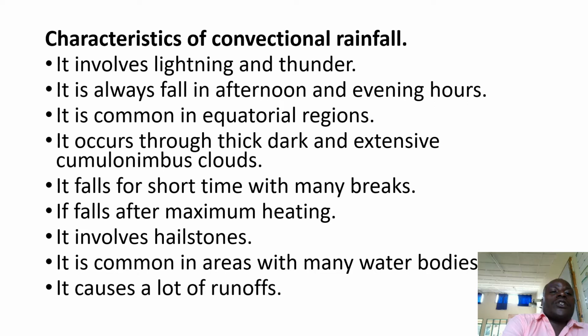Characteristics of convectional rainfall. What are the characteristics, features? If it is raining in a certain place, how do you tell that this type is convection? Okay, you can base on the following characteristics. It involves lightning and thunder. These ones are common.